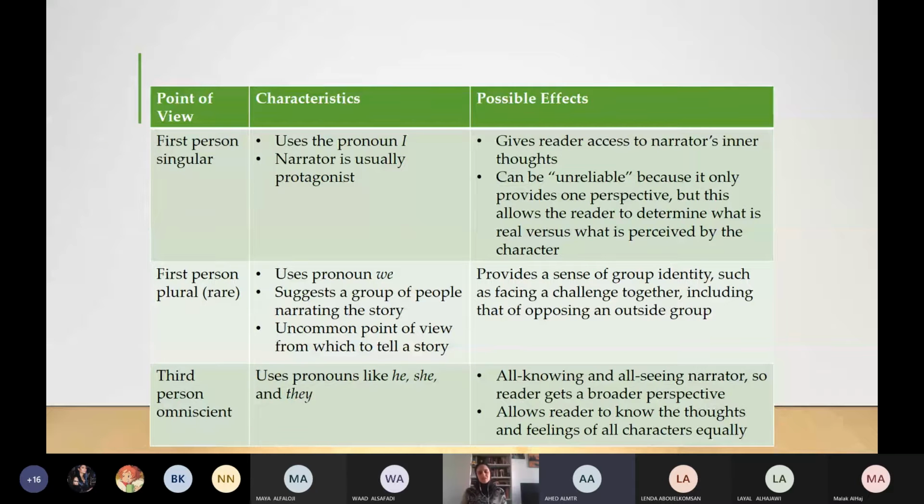Okay, great, Ahad. So for narrator's point of view, we have 3: first, second, and third. Now, Waad, you are reading the first person point of view. How can I tell that this story is being told from the first person point of view? When I see the pronoun I. And the narrator is usually the protagonist. Protagonist is the hero of the story. Possible effect. What is the effect of using the first person point of view?